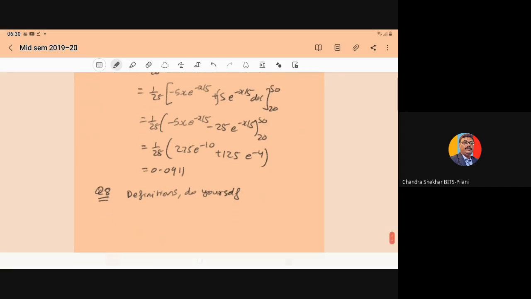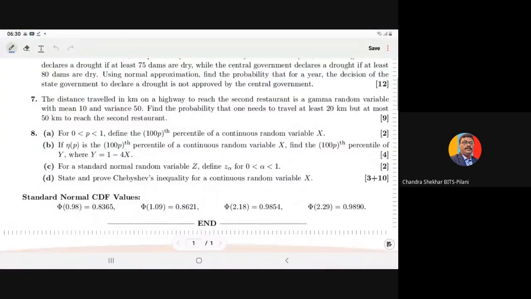Now let us move to the last question, number 8. Here, for p between 0 to 1, define 100 times the pth percentile of a continuous random variable. So this is just a definition.